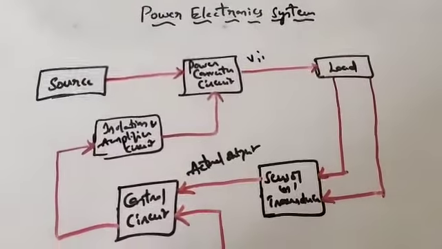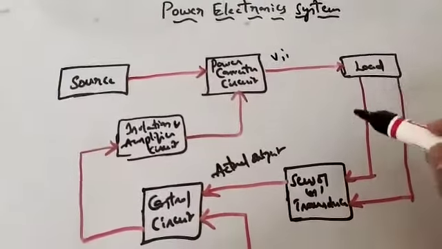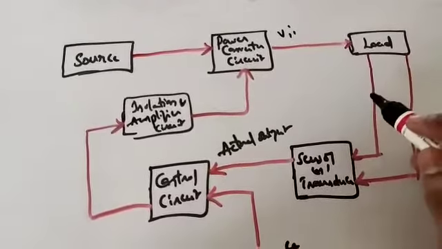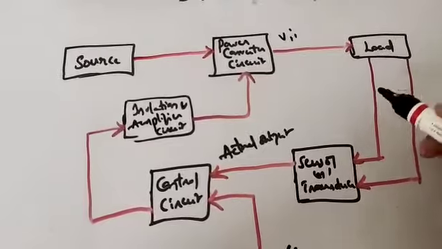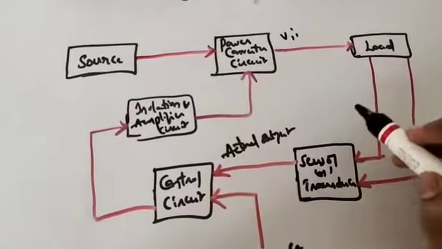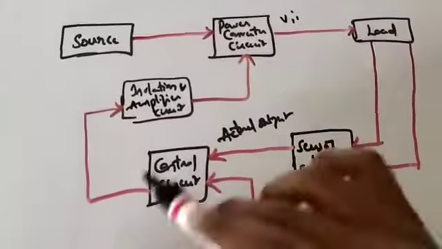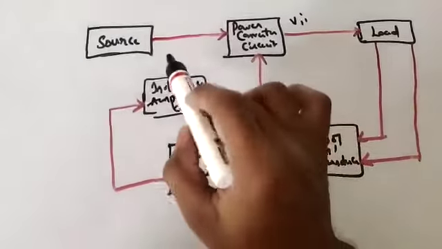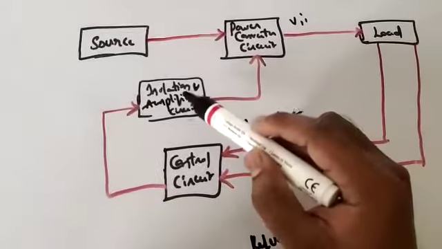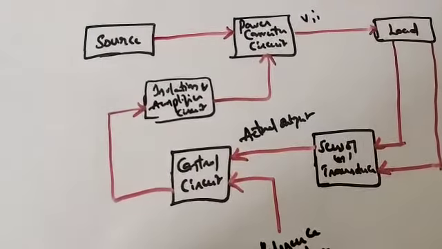Now coming to the power electronic system, right? This is very important. Till now we have discussed the fundamentals of power electronics: what is meant by source, what is meant by load, what is the definition of power electronics, how we are going to place a power electronic circuit, etc. Now this is the power electronic system. This is the entire block diagram of the power electronic system, which consists of a source, power converter circuit, load, sensor or transducer, control circuit, and isolation and amplifier circuit, right? So very often you have to remember all these things.